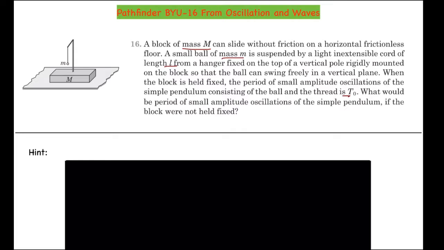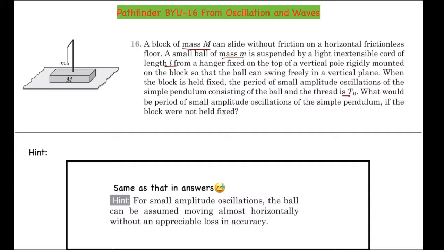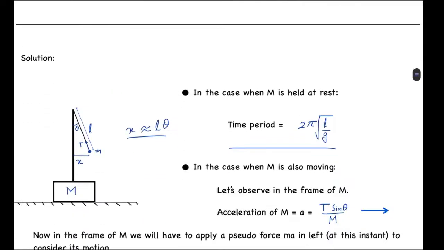So if you want to try it without the hint, you should do it now. If you want a hint, here it is. Actually, it is the same as that in the answers, so you can check it out also once. That for small amplitude oscillations, the ball can be assumed moving almost horizontally without an appreciable loss in accuracy. So if you want to try again with the hint, please do it now. Now let's look at the solution.